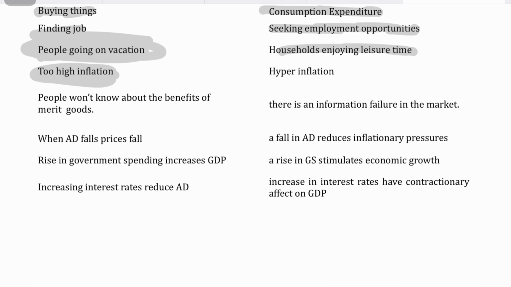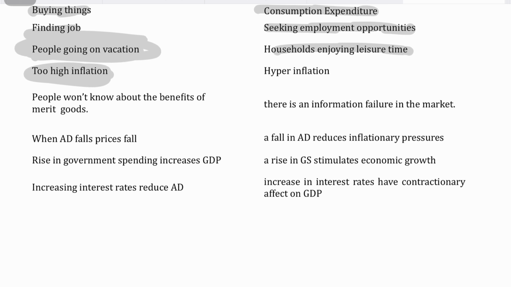People won't know about the benefits of merit goods. Instead of saying in the exam that merit goods are underprovided because people don't really know how beneficial they are, say there's information failure in the market. And then do mention the information failure. Not only are people not even aware of the private benefits, but they are not properly aware of the external benefits as well.